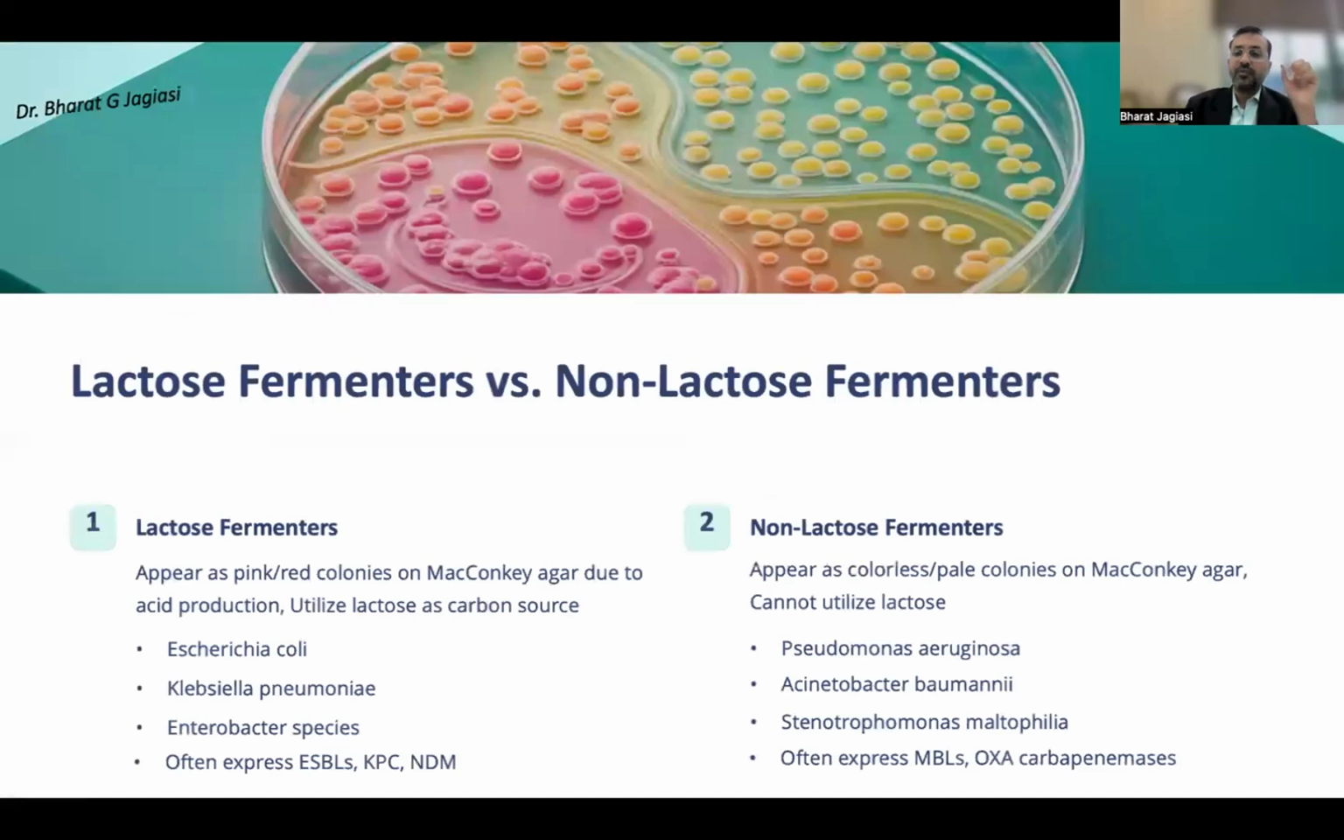As we spoke, the lactose fermenters, which are pink in color, could be E. coli, Klebsiella pneumoniae, and Enterobacter species, and as mentioned, they often express ESBLs, KPCs, and NDMs. Non-lactose fermenters are usually pale colonies on MacConkey agar because they cannot utilize lactose, and they are Acinetobacter, Pseudomonas, and Stenotrophomonas, and they often express MBLs and OXA carbapenemases.